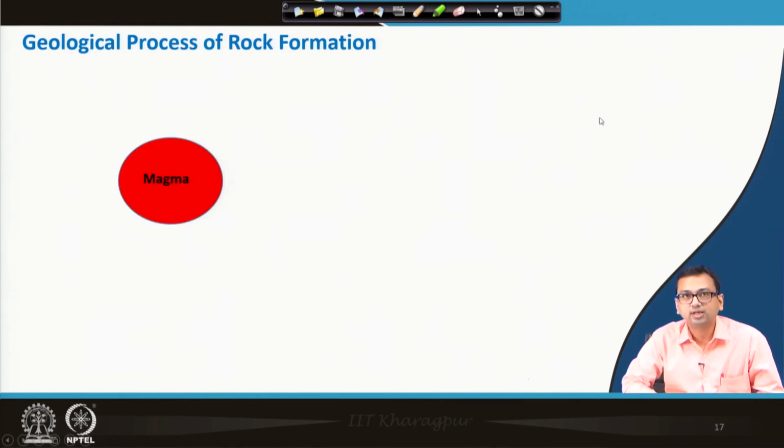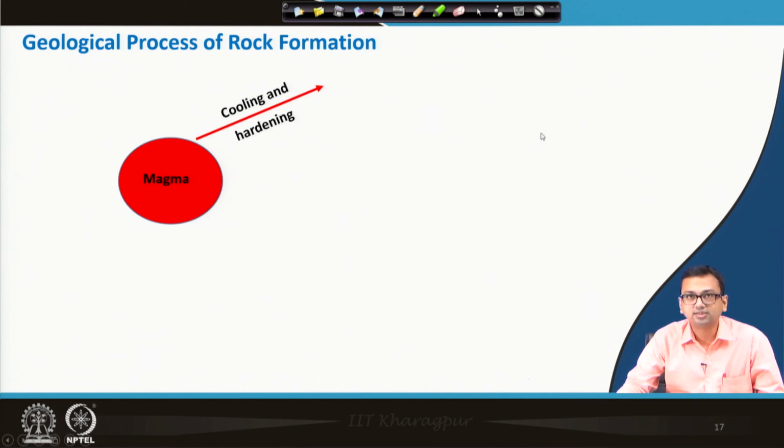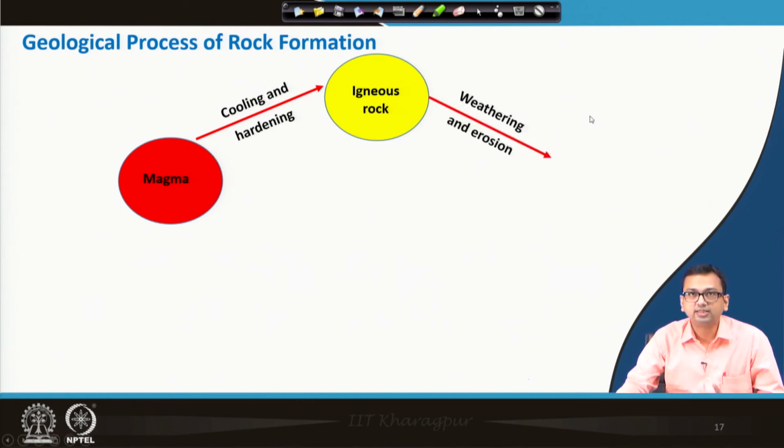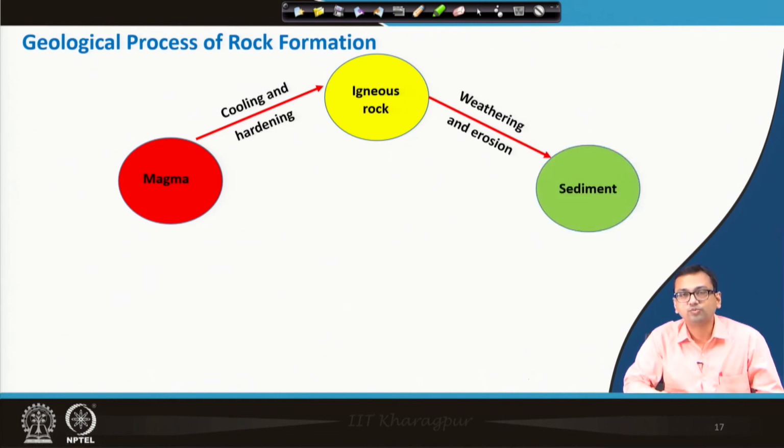You see, first, as we have seen, igneous rock is forming from magma or lava, through solidification and cooling down, that makes the igneous rock. So, cooling and hardening or solidifying forms the igneous rock, right. Now, this igneous rock, because of weathering and erosion, what may happen? It may form the sediments.